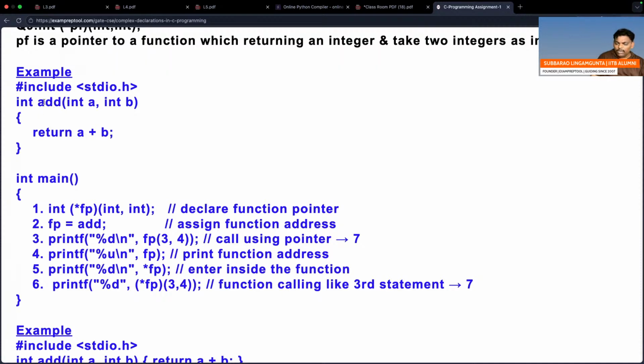So remember, add is a function name, so the function name is nothing but an address. I give the address of a function, so fp contains the address of a function. That's what fp is saying: I am a pointer variable, I need an address, but the address of a function. That is the reason a pointer to a function is known as a function pointer. fp is waiting for the address of a function, so I simply give a function name, which means address only.